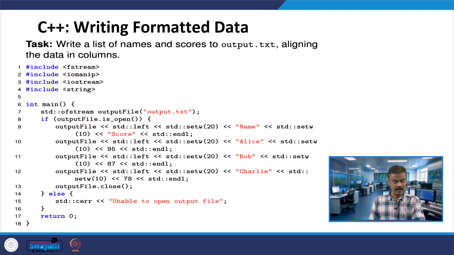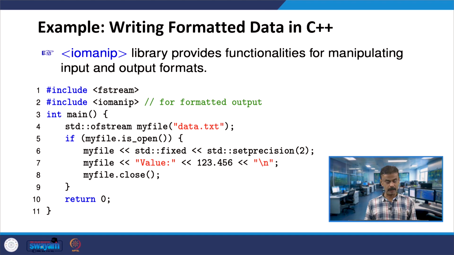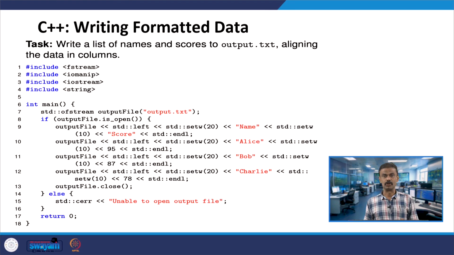For this you have fstream, iomanip, iostream, and string. String we have used already, iostream we have to start with. So fstream and iomanip. In fact, in the previous example we used iomanip. This library provides the functionalities for manipulating input and output format. So you require the format, for example, if I want to have the left alignment. Here we will take a simple example.